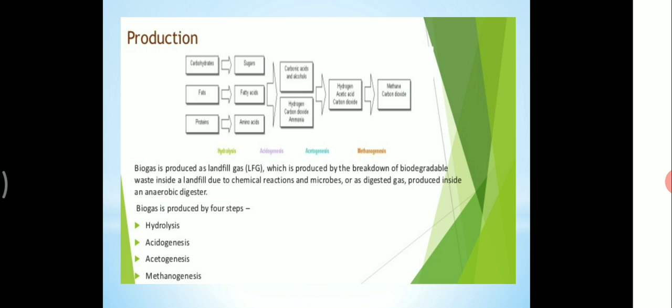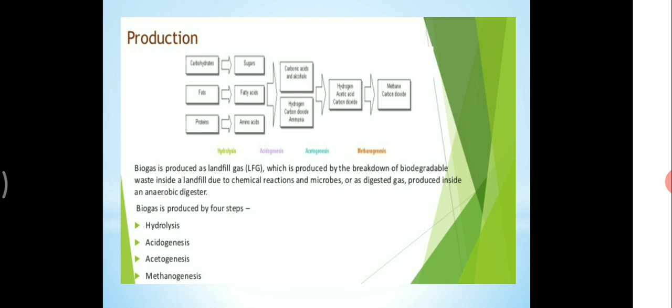carbon dioxide and ammonia. This process is called acetogenesis. What is meant by acetogenesis? Acetogenesis is a process through which acetate is produced either by reduction of carbon dioxide or by reduction of organic acids. And next it is converted into hydrogen, acetic acid and carbon dioxide. This process is called acetogenesis.